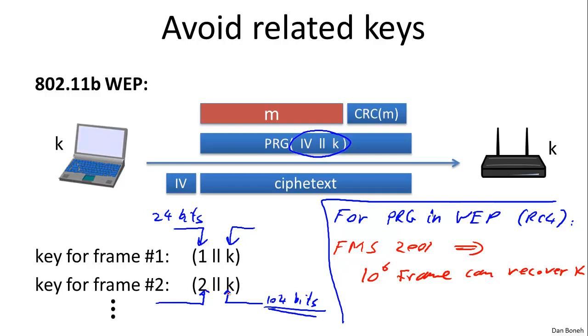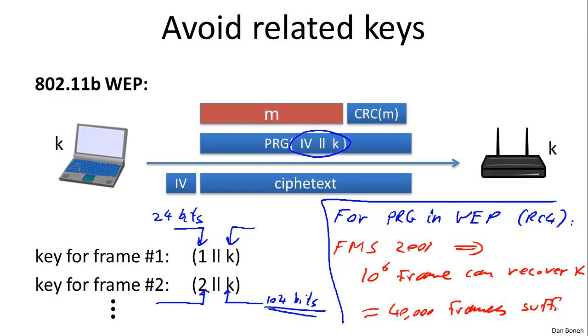The fact that you've used such closely related keys is enough to actually recover the original key. And even after the 2001 attack, better attacks have come out that show that these related keys are disastrous, and in fact these days something like 40,000 frames are sufficient, so that within a matter of minutes you can recover the secret key in any WEP network.